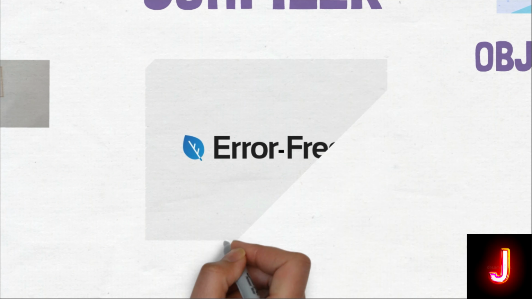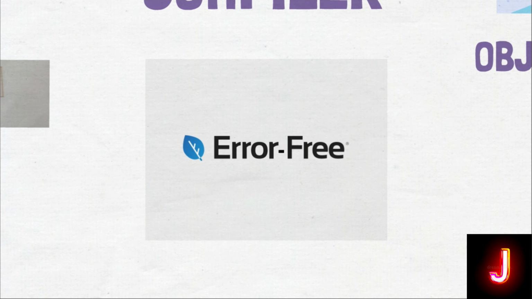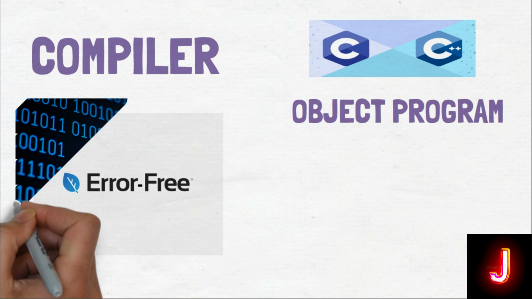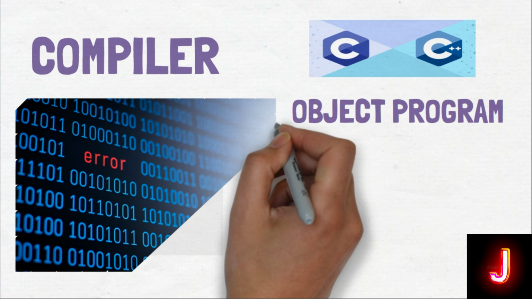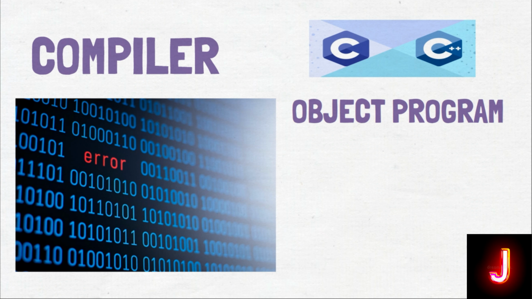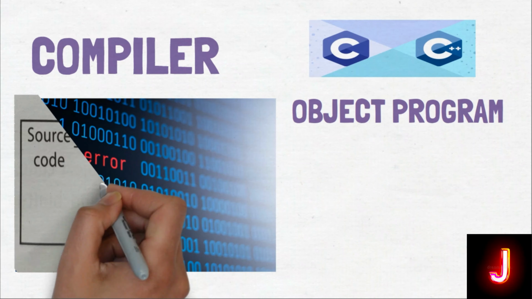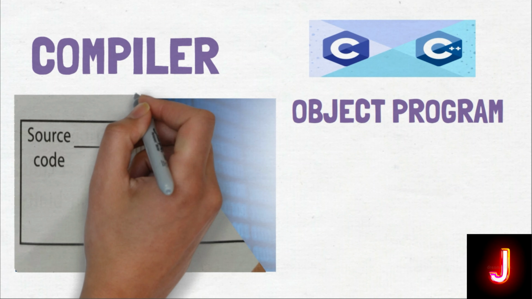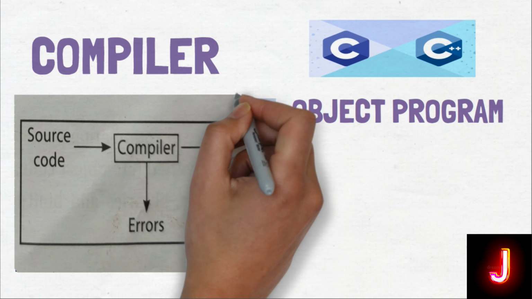The source code is translated into object code successfully if it is free from errors. If there are any errors in the source code, the compiler specifies the errors at the end of the compilation with line numbers. The errors must be removed before the compiler can successfully recompile the source code again.